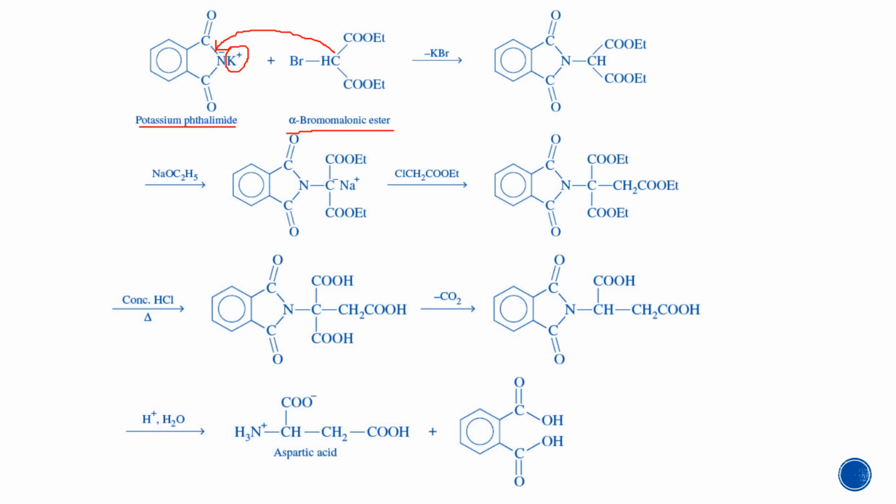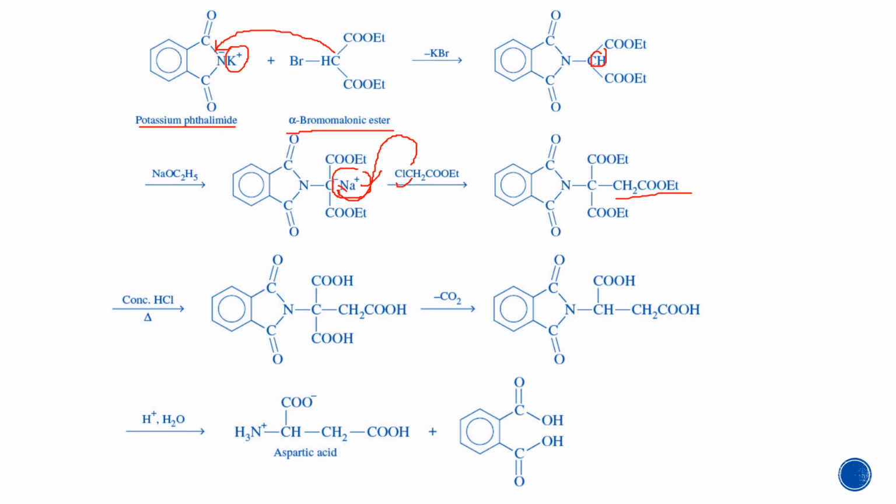Further reaction with NaOC2H5 will form a sodium salt of this, where H plus is replaced by Na plus. Further, alpha halo acid ester is reacted with this and this carbon is added to it, and NaCl is liberated as a side product, and this whole moiety is attached.